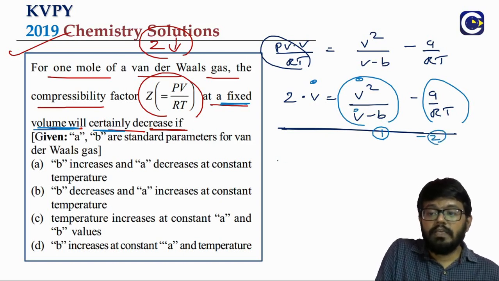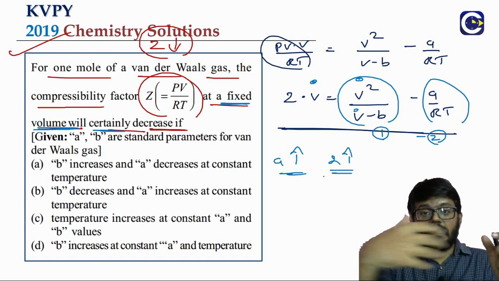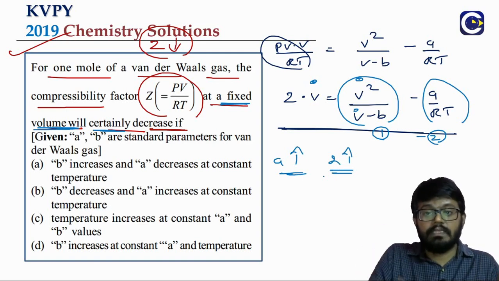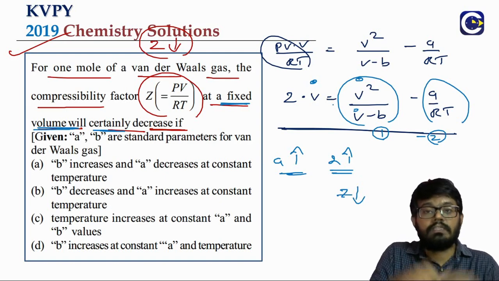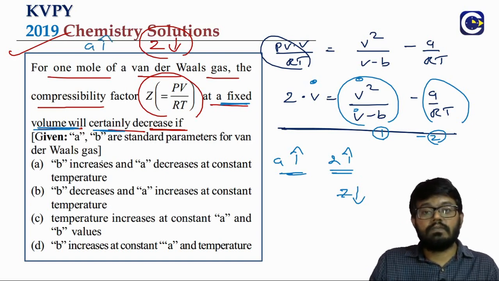A increasing means the second term increases, which means we are subtracting more, because the expression is 1 minus 2, right? So overall the Z value will decrease, because Z into V is equal to first term minus second term. So if you increase A, that will result in a decrease of the Z value.